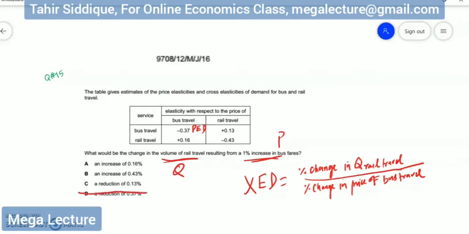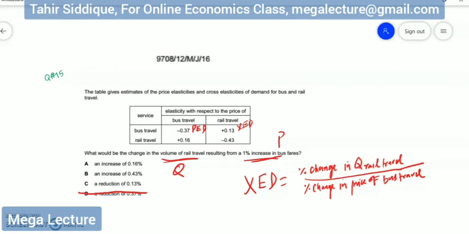Now I move to the next value that is given, that is bus travel and elasticity with respect to the price of rail travel, that is 0.13. So this is actually XED. Yes, it is XED. But this XED considers the price of rail travel, right? So elasticity with respect to the price of rail travel. If I change my question to, what would be the change in the volume of bus travel resulting from a 1% increase in the price of rail travel, then this is my answer, right? So this is the reason I just reject my option C.